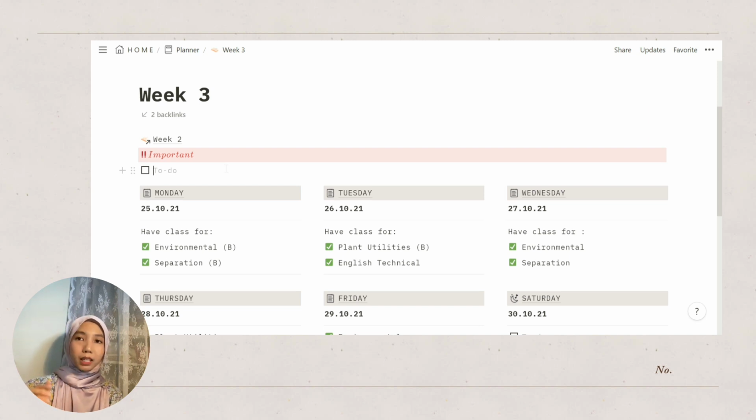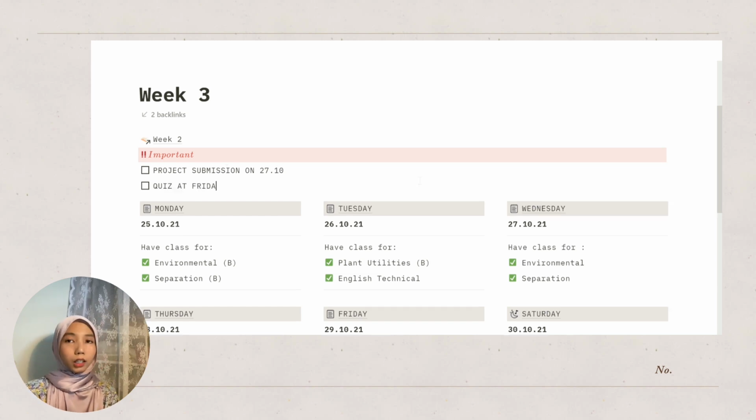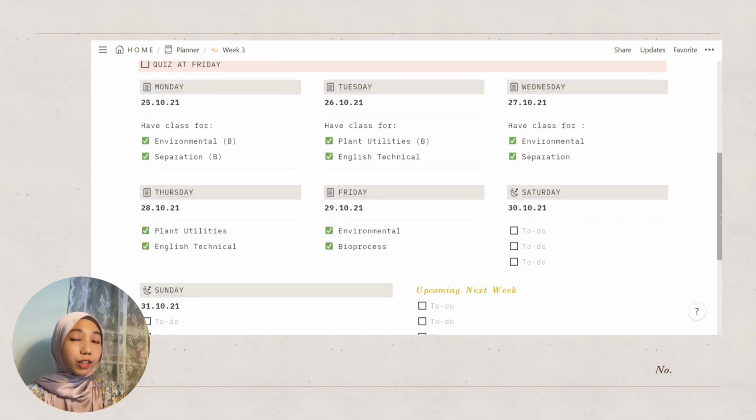So for example, maybe on week 3, I will be having a project submission on probably the 27th of October, or maybe I will have a quiz on Friday. So basically important is where I will have any important events, any important deadlines that will happen that week. So when you scroll a bit down, you have the weekly planner.